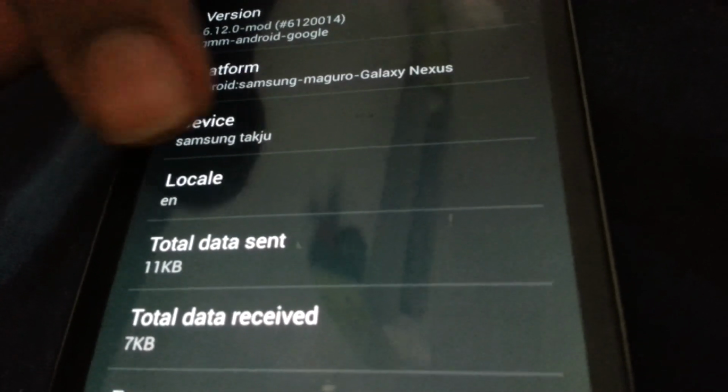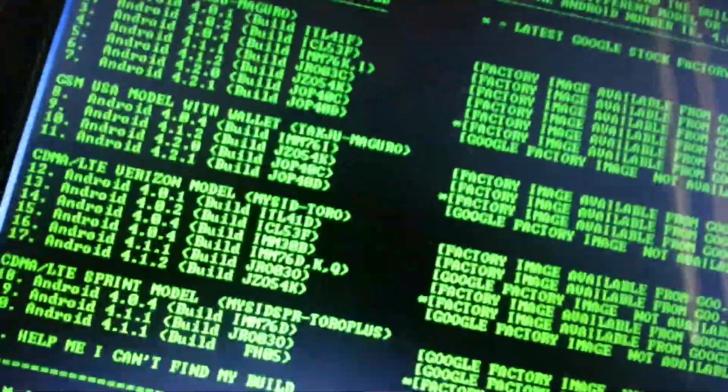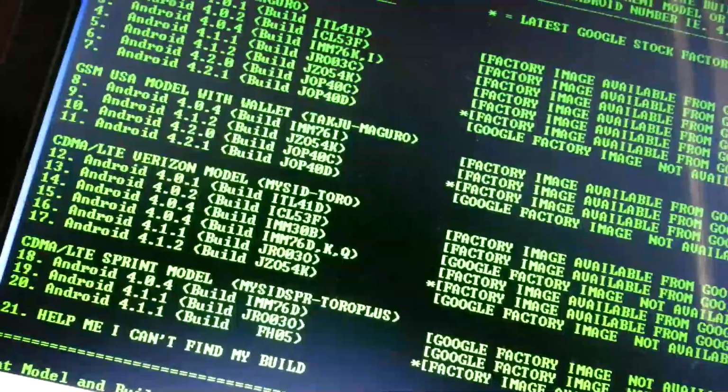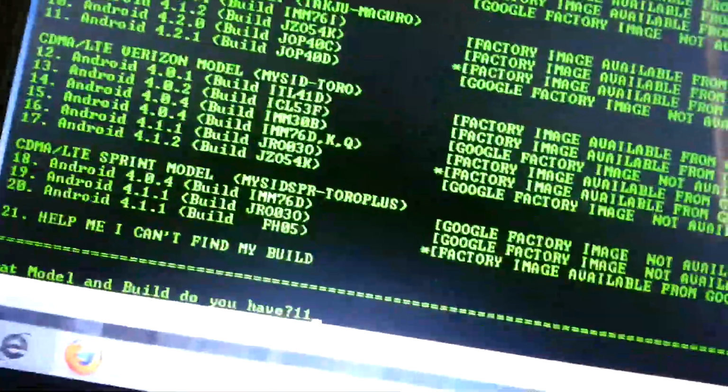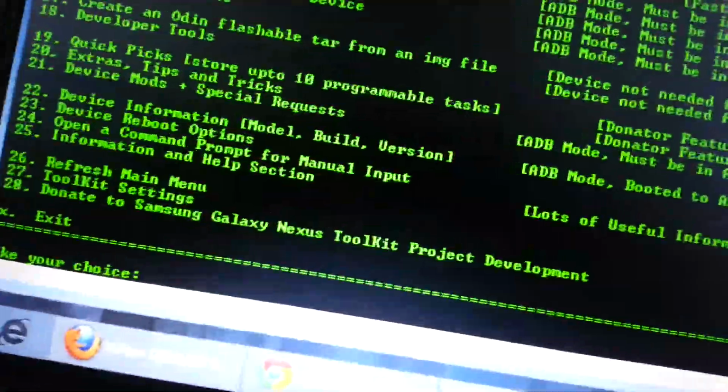So I have to press number 11 because mine is Takju. I wrote 11 over here and I have to press enter.